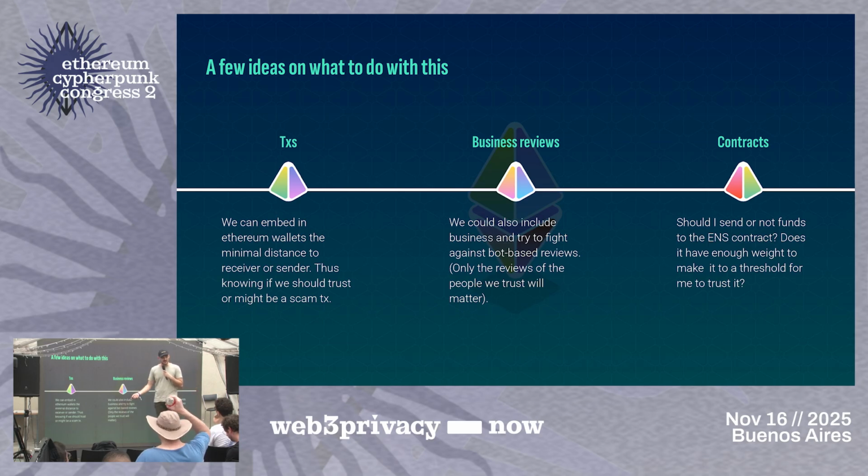I can also do business reviews like Google and all of this kind of stuff without needing to rely on any provider. And notice that the weights will be influenced by the people I trust. So if I trust 10 peers and those 10 peers trust people that trust the business, I will get a much better score than if I don't trust anybody that trusts this thing. Again, it's finally up to me, but we can certainly do that. And we could make this together with ENS, the Ethereum Name Service, and that just gives us a way to interact with the internet in a much more secure way without leaking any privacy and without leaking who we trust, but just getting the benefits of knowing.